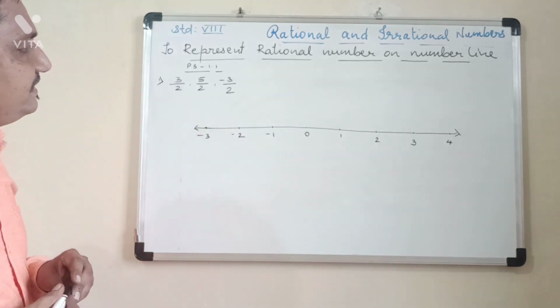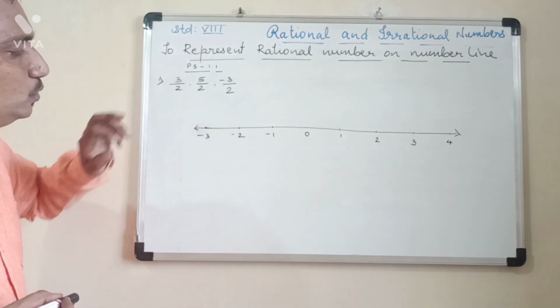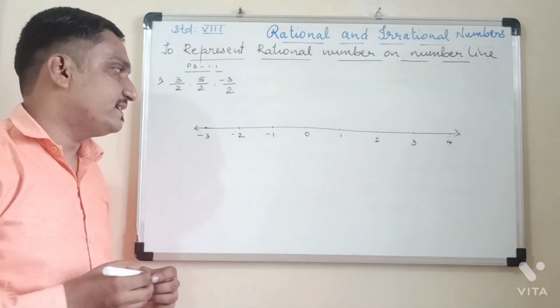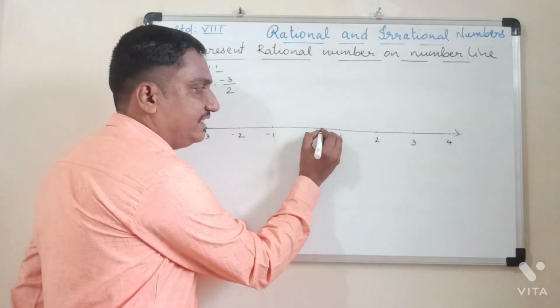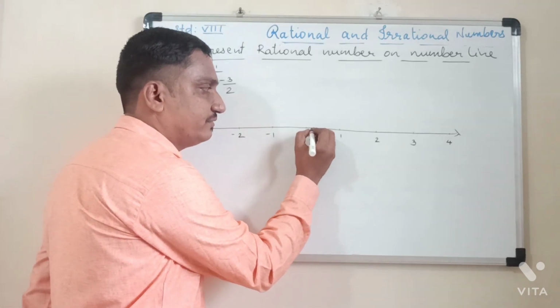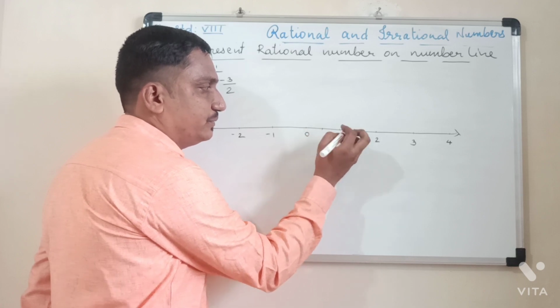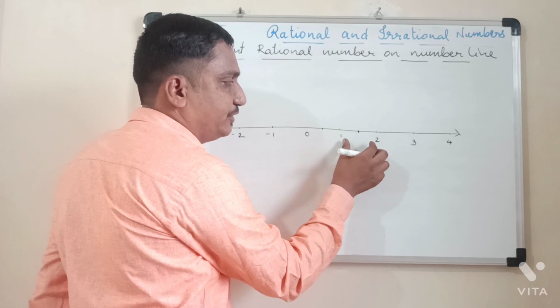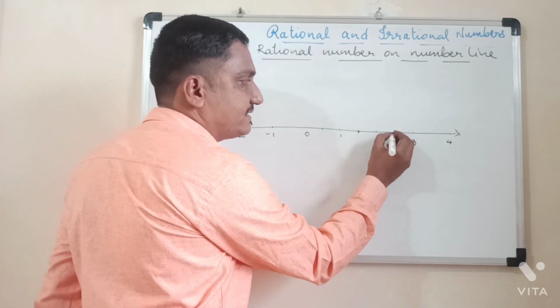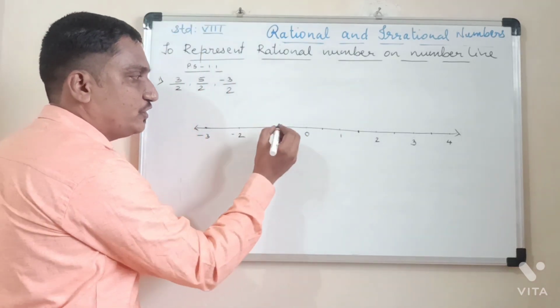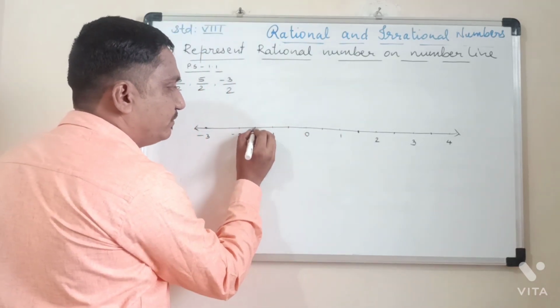So here you see denominator is 2. That means each unit you have to divide in 2 equal parts. Unit 0 to 1, I will divide in 2 equal parts. 2 minus 1 is 1, so therefore 1 dot I will give. 2 equal parts, 1 and 2. So this unit also divided into 2 equal parts. Unit 1 to 2 is also divided into 2 equal parts. So each unit to the left side also you have to divide in 2 equal parts.